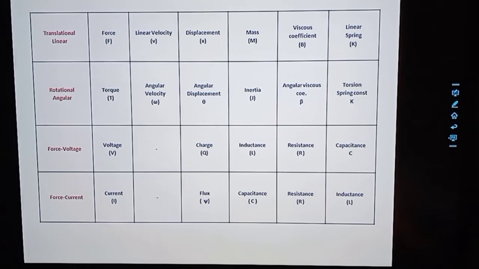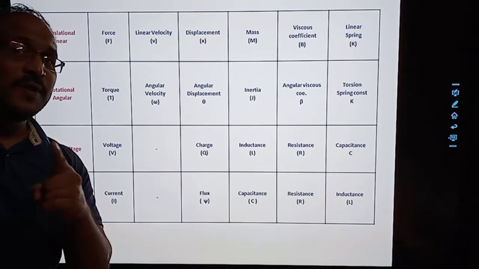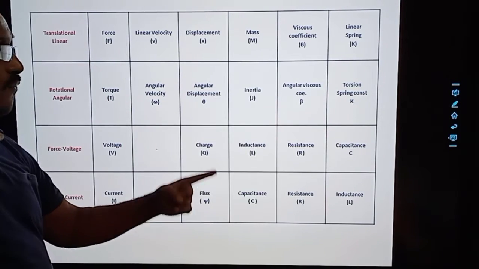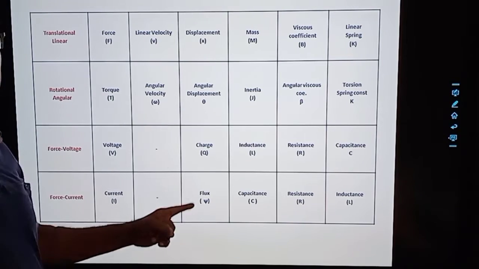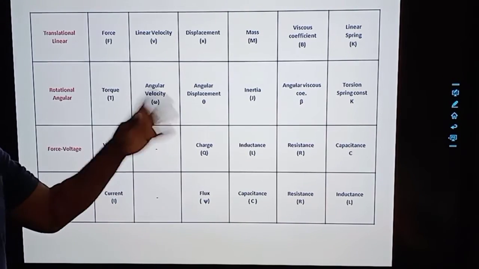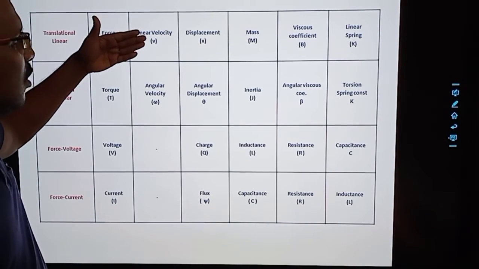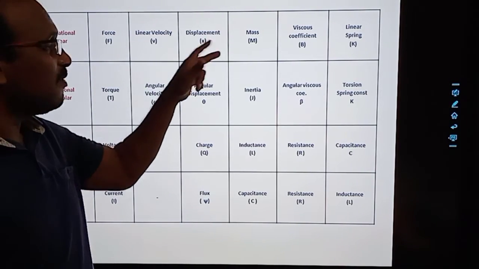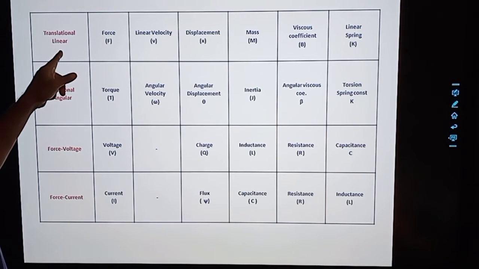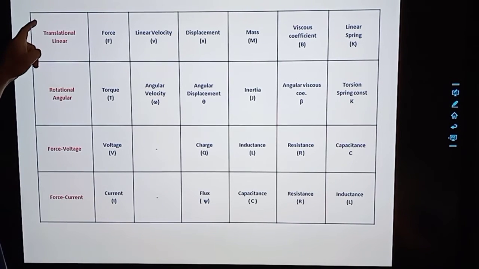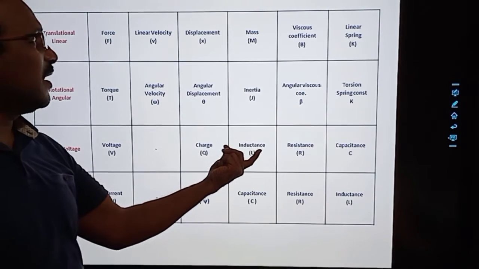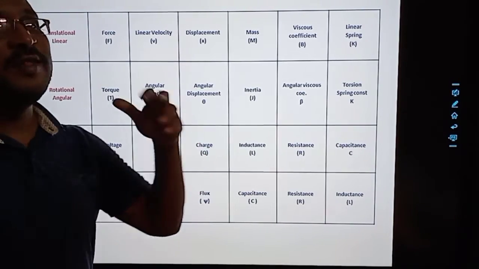So as I told, there are 4 methods mentioned. This particular chart is not given in the book. When you want to revise for this particular chapter, you revise this chart. This is important. They will ask, linear velocity is analogous to, displacement in translation, and translation modeling is analogous to force voltage. Displacement is presented like a charge.